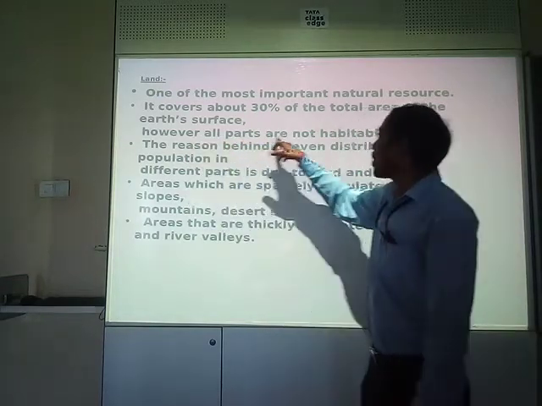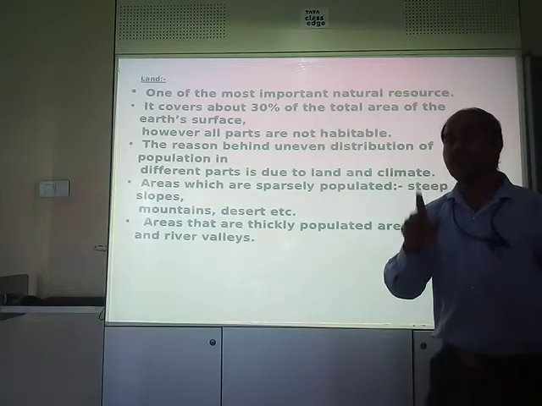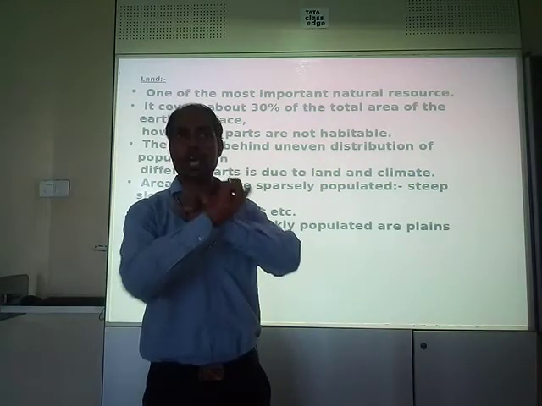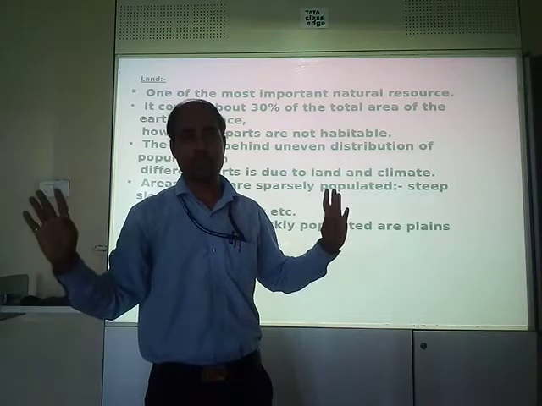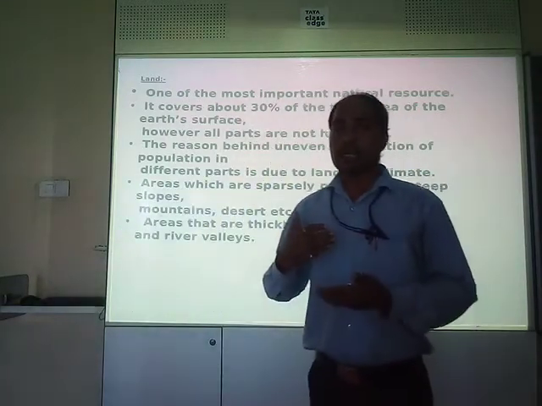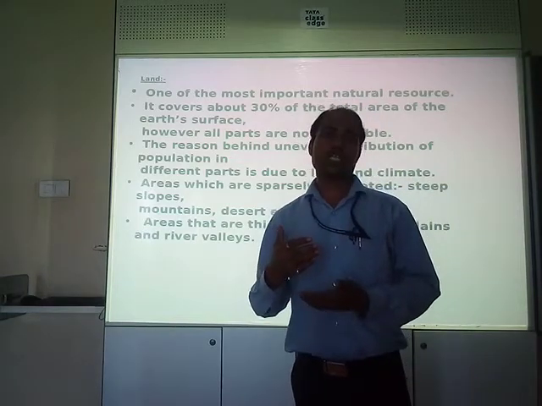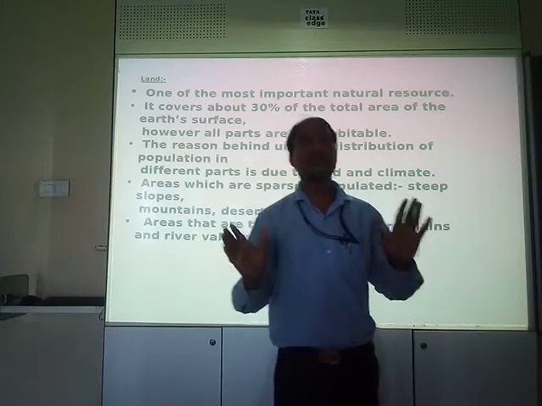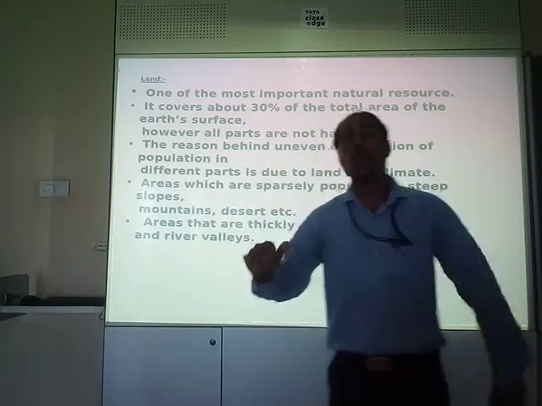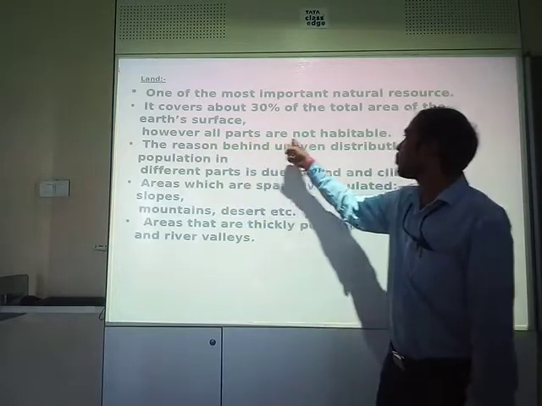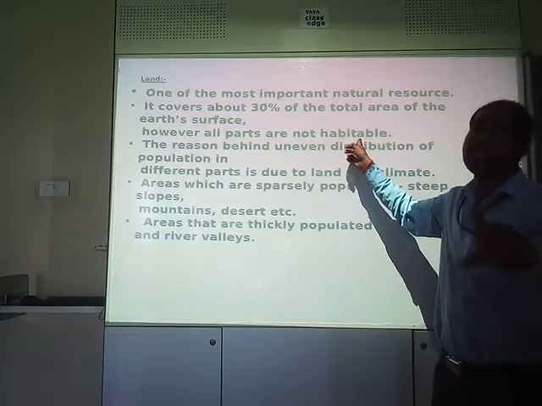However, all parts are not habitable. Mind you, in every part of the land people are not residing just because of the unavailability of important resources that are required for man. Because those important resources are not available in every area, all parts are not habitable.